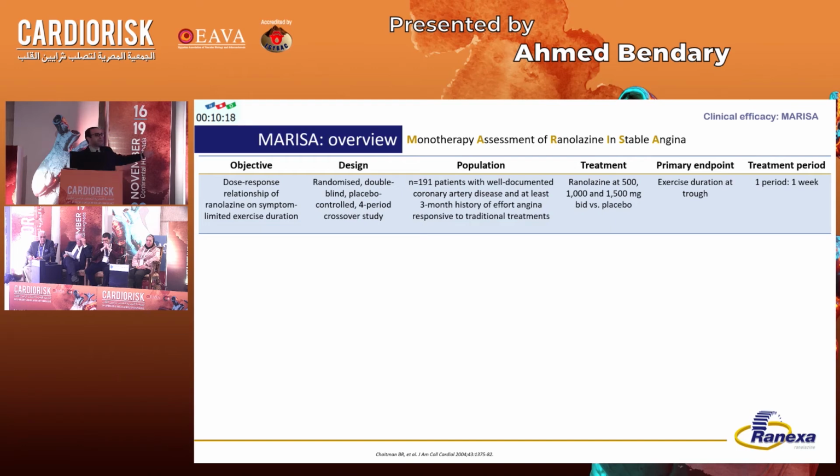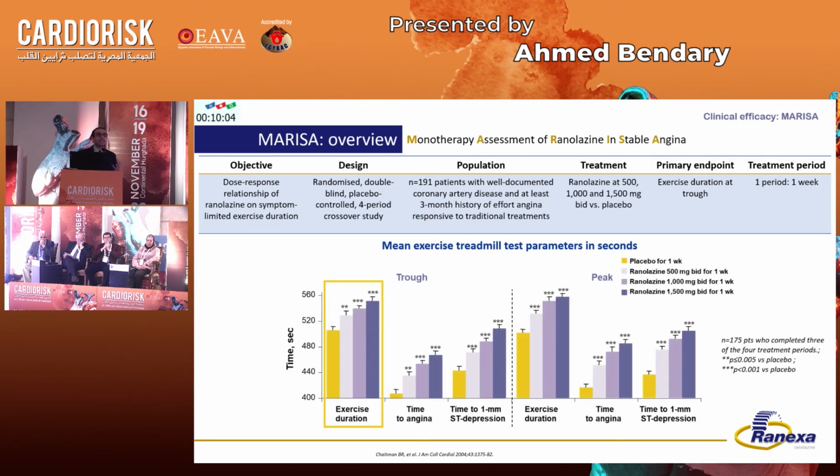Yes, we have evidence from the MARISA trial, which was a randomized double-blind trial testing the dose-response efficacy of ranolazine as a sole medication in patients with chronic coronary syndrome who are symptomatic for more than 3 months. And this drug resulted in a significant improvement in all exercise test parameters: the exercise duration, the duration to angina, the duration to 1 millimeter ST segment depression compared to placebo. And the relation was linear, consistent, and graded.